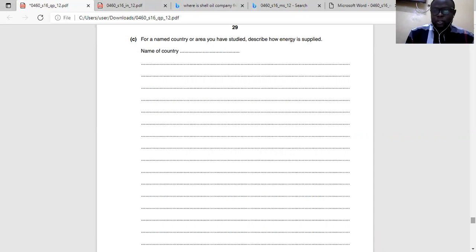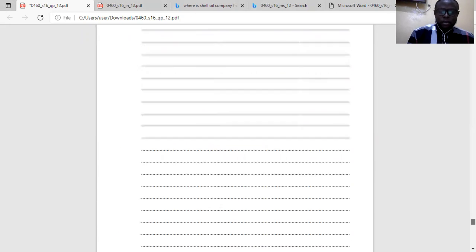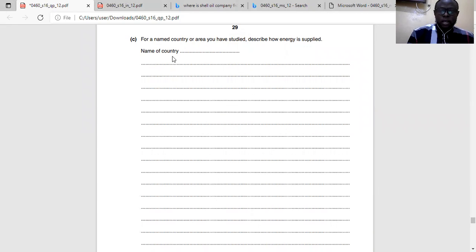They talk about thermal stations. We have thermal stations across the country too. One is in Egbin, in Lagos, and Kaduna, Shiroro, all of those places. You mention those names because they are case studies. So that is how energy is generated. Well, you can mention another country. Maybe in that country, you talk about the use of tidal waves, wave energy and all of that. Talk about coal. I think in America, coal is used to generate energy. So basically that is it, 7 marks. Make sure you discuss it well and add other points.